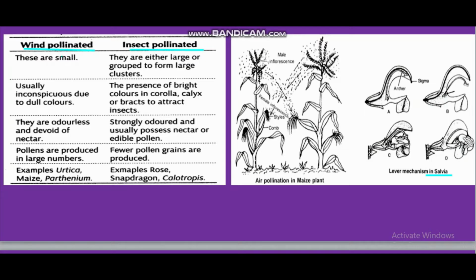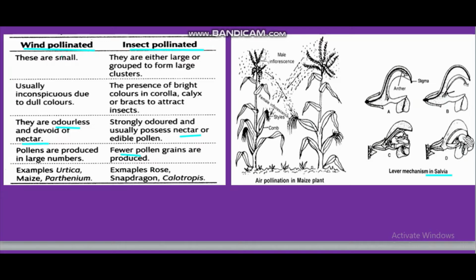Wind-pollinated flowers are odorless. Scent is not required, and nectar is not required. But in insect pollination, nectar and scent are required. In wind pollination, pollens are produced in large numbers. In insect pollination, fewer pollen grains are produced compared with wind or water pollination. Here is one example and here is another example.